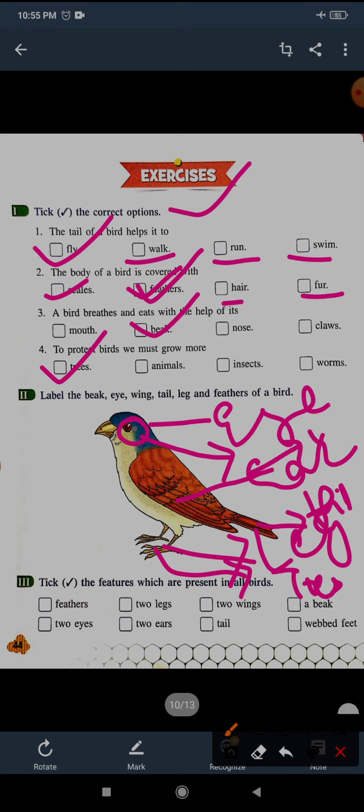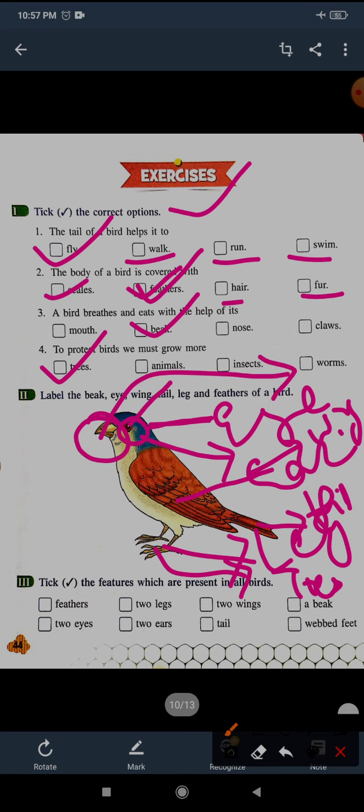I'm writing all these things on one side because this is the right way to name the picture. Actually I don't have enough space to write all the names together on this mobile screen. So listen, this is the eye, at the back it is the ear, this is the beak. You should write all these names on one side.